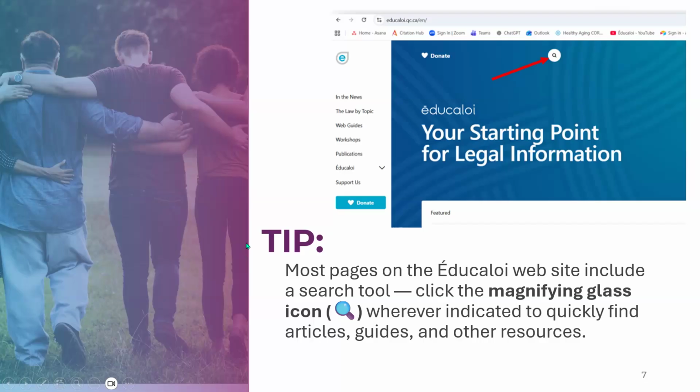And our last little tip is most pages on the Éducaloi website include a search tool. You click that magnifying glass, which we saw many times during the presentation. It's a little icon, and wherever it's indicated, you'll be able to quickly find articles, guides, and other resources just by typing the subject you're looking for.